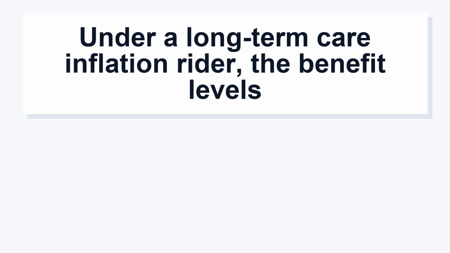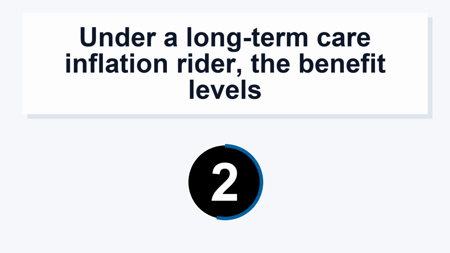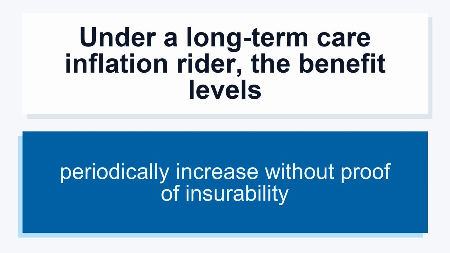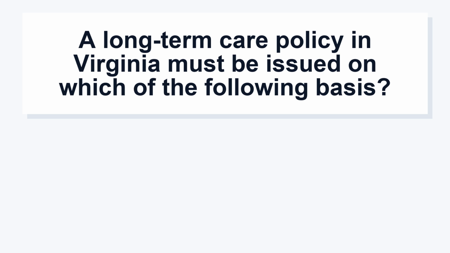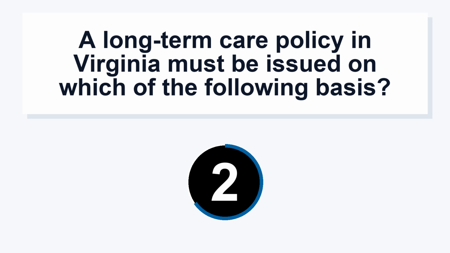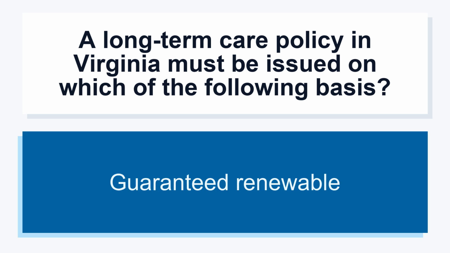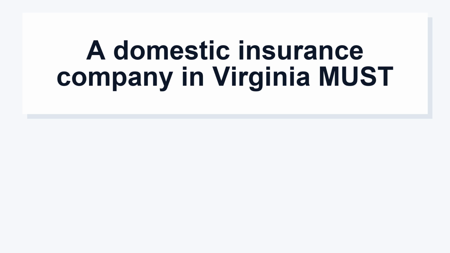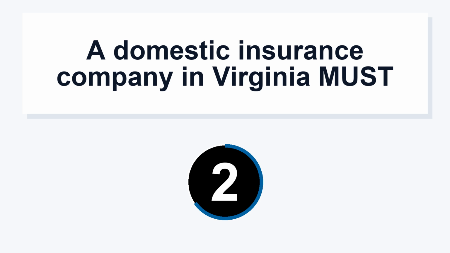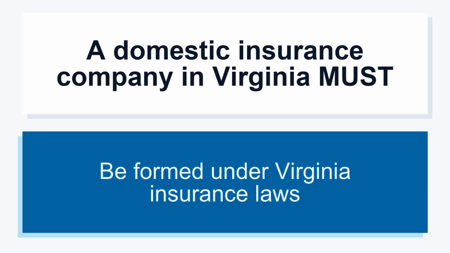Under a long-term care inflation rider, the benefit levels periodically increase without proof of insurability. A long-term care policy in Virginia must be issued on which of the following basis? Guaranteed renewable. A domestic insurance company in Virginia must be formed under Virginia insurance laws.